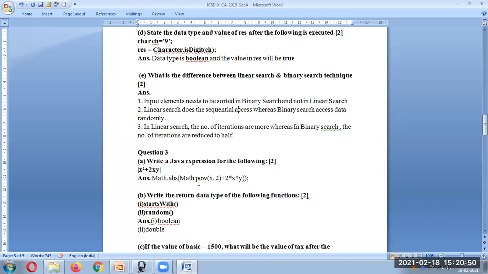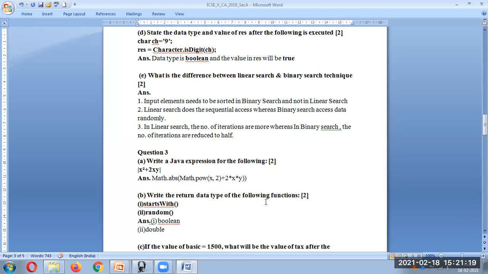Now write a Java expression for the following. Here, as you can see, this is the absolute sign, so we have to write Math.abs. Then we have to write x square. X square will be Math.pow(x, 2), close the bracket. Plus then it is 2xy, so it will be 2 * x * y. Close the bracket. Close the bracket. Semicolon in this case is not required actually. If you don't write it, it's okay.